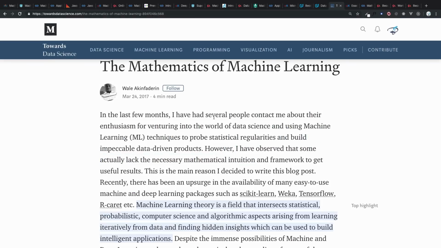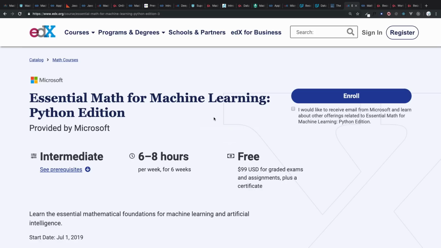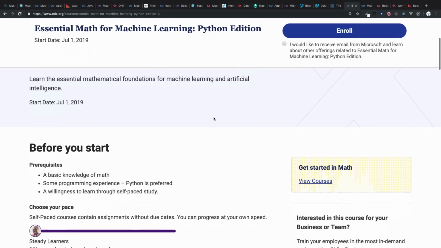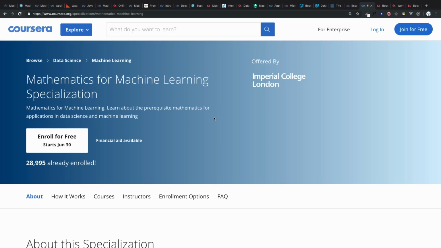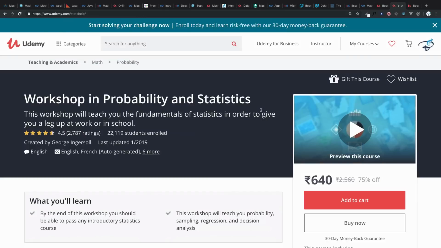And if you want to learn more about the mathematics used in machine learning, you can take this course on edX, Essential Math for Machine Learning, Python Edition. They use Python to explain the maths for machine learning, so this is very nice. And then you have a Coursera course, Mathematics for Machine Learning Specialization, offered by Imperial College London. So these are the courses. There are some courses on Udemy too, but I'm not going to recommend them, although they are here.